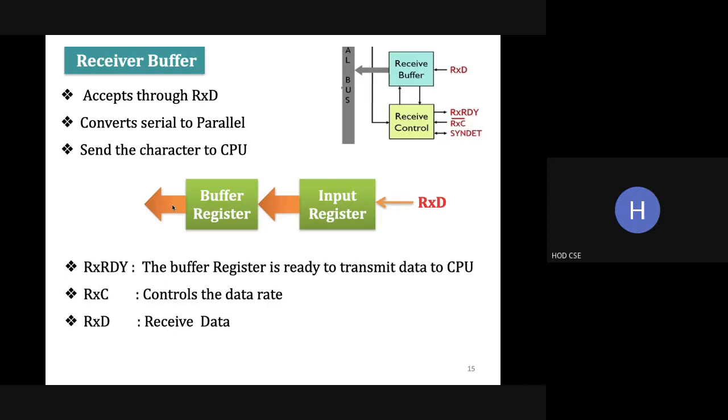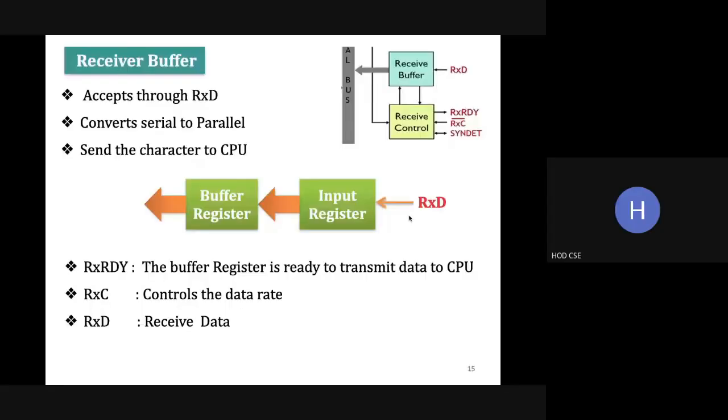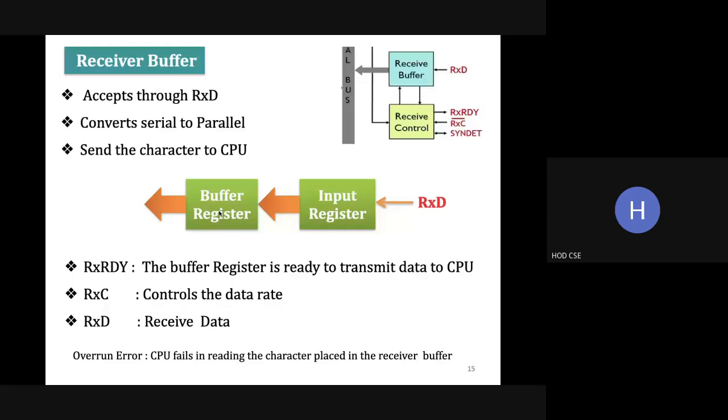So here the control signals we have are receiver ready, which means the buffer register is ready to transmit the data to the CPU, and we have RxC, the receiver clock, and RxD, the received data. So here there is an error: overrun error occurs when the CPU fails. Suppose the data is placed in this buffer register and the CPU does not read the data, then an overrun error will occur.